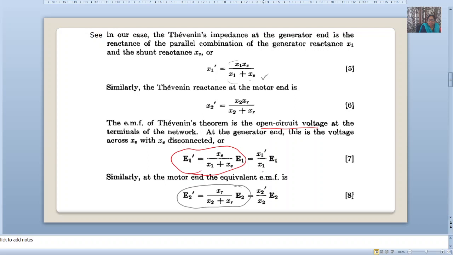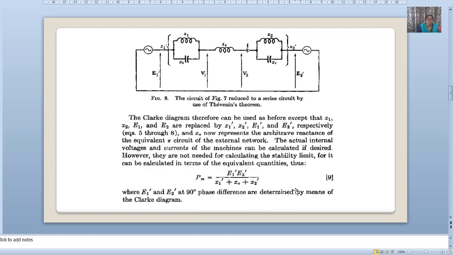So it will be X1 dash upon X1 into E1. And then from equation 6, we will get X2 dash upon X2 into E2 will be E2 dash. Then the circuit of figures and reduce the series circuit by use of Thevenin's theorem.